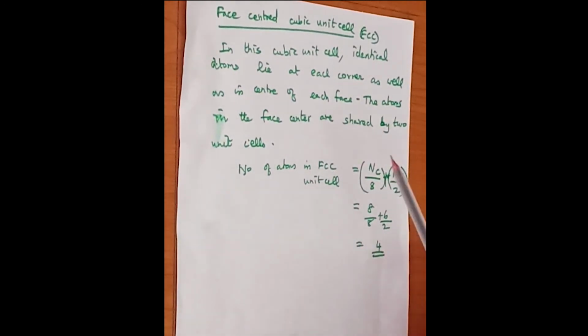So I hope you understood all the topics that I have taught now in solid state. Solid state is lesson number 6. So far we have seen the important topics: types of solids, what is isotropy, anisotropy, types of molecular solids, what is a unit cell, what is a crystal lattice, and the total number of atoms present in the unit cell.